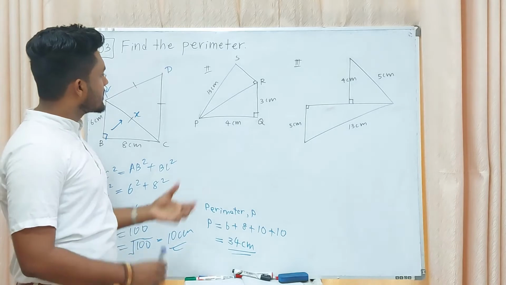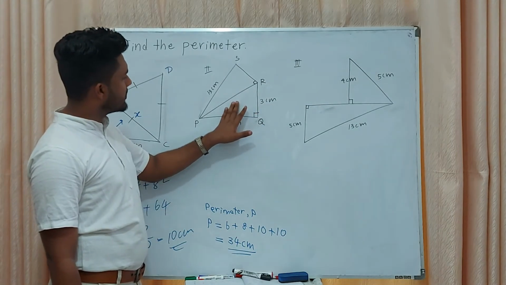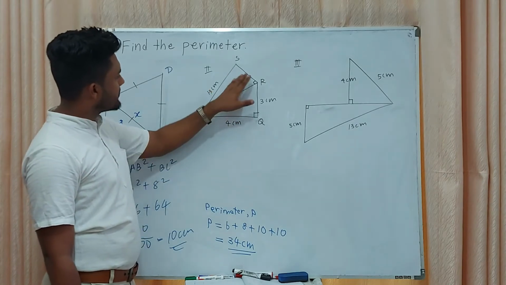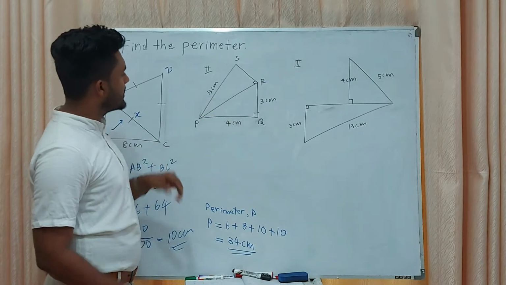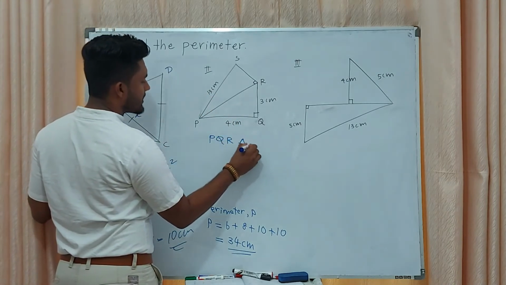Then here 4, 3, this length you don't know. Then here also 90 degrees. You can find a right angle. Here also a right angle. Then first we move on to the PQR triangle.